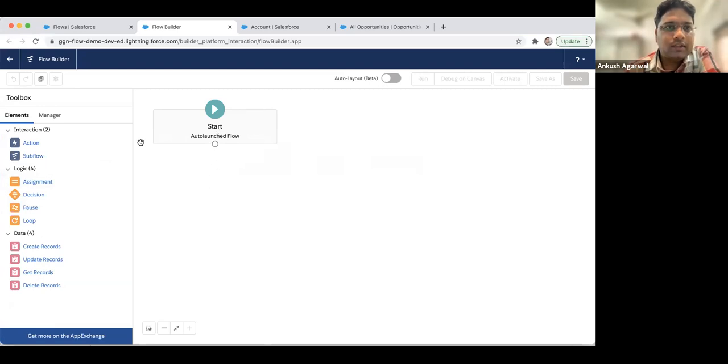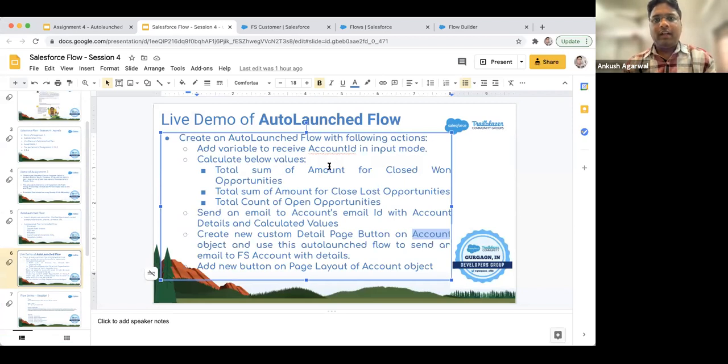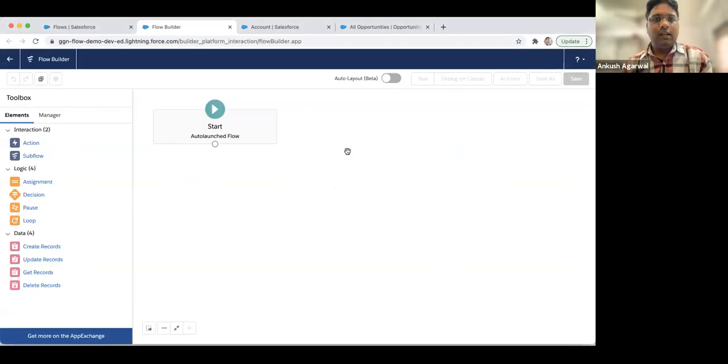And so first of all, as per our requirement, we have to perform some action on the account detail page. From that detail page, we'll pass the account ID. So we need to add a variable to receive the account ID.